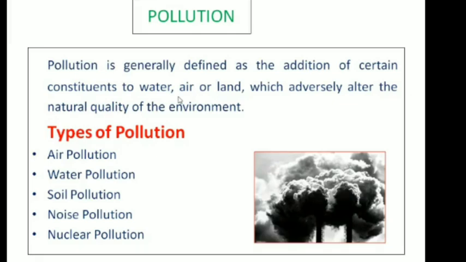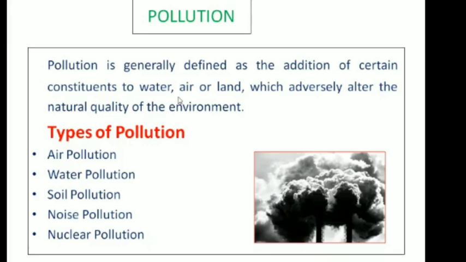Also, if you think about air pollution, the greenhouse effect is one main reason, because during air pollution you can observe that you have more toxic gases in the atmosphere. If you have more greenhouse gases in the atmosphere, it can lead to different problems. The main greenhouse gases are carbon dioxide, methane, and sulfur dioxide.